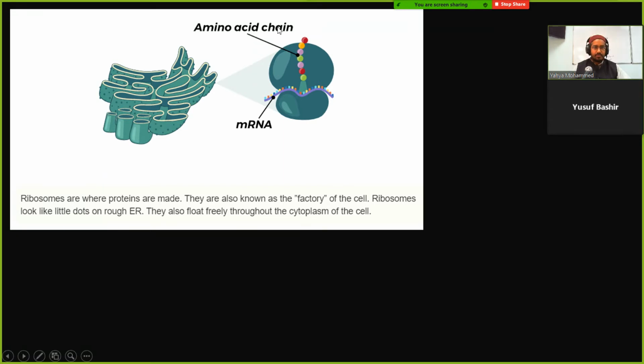RNA, brother, it says RNA. Yusuf, what do you think? It says amino acid chain. Since it's making amino acids, it's obviously making proteins, brother. It's making proteins, right? Freeha, do you remember from the previous lesson? You see those little dots?